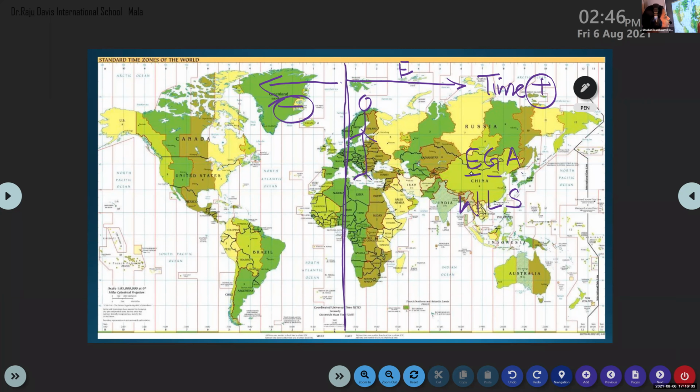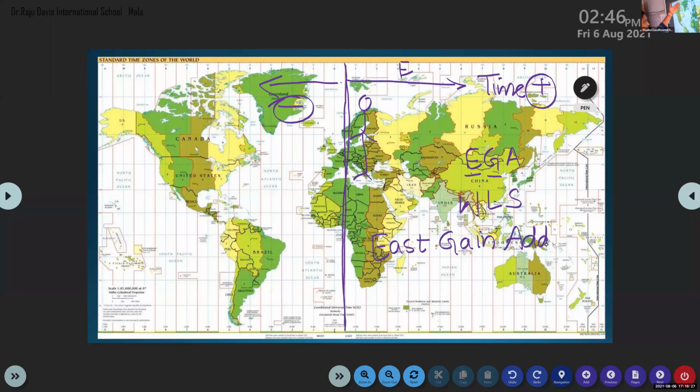East, gain, add. That means we have to add. When we are moving from GMT to the eastern countries or eastern side, what will happen? The time will increase. We have to add time.